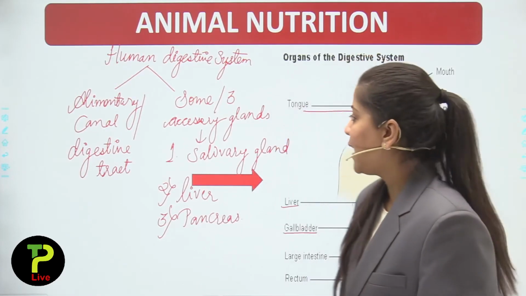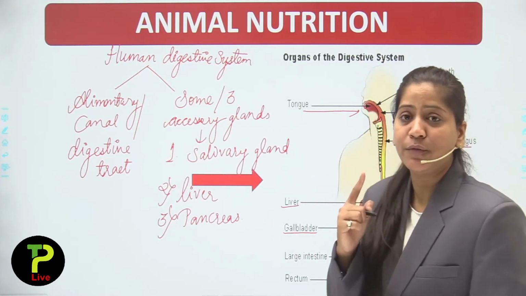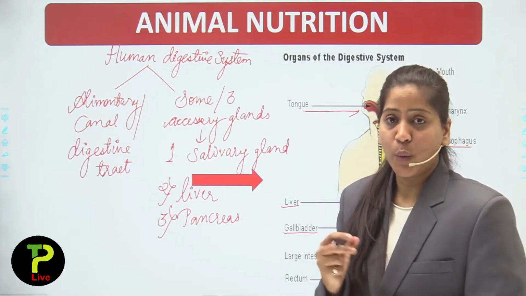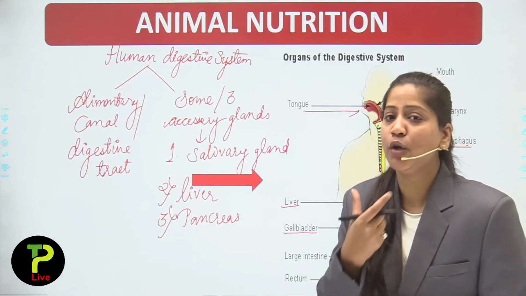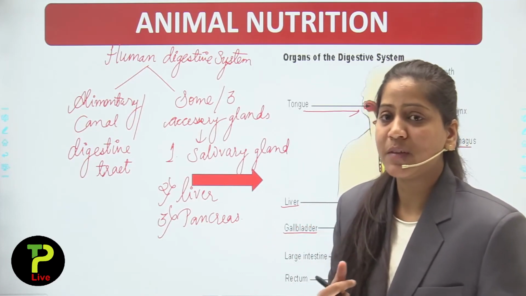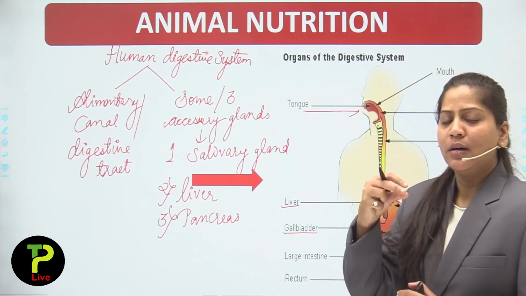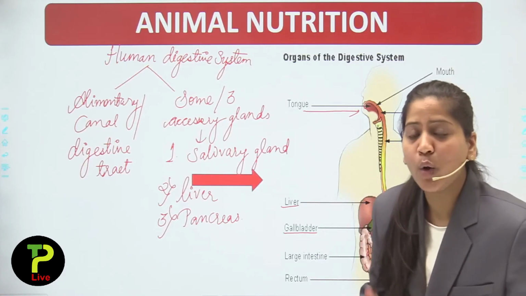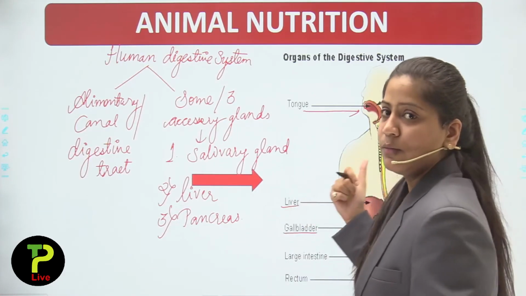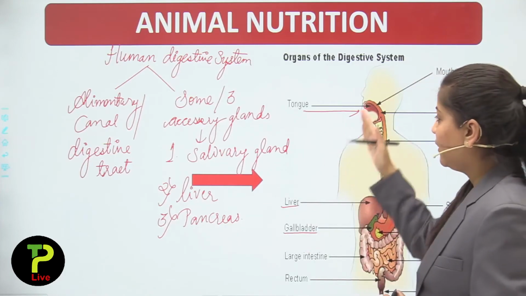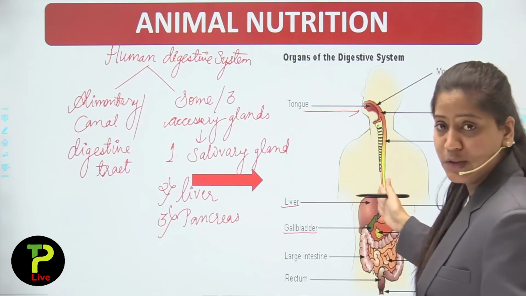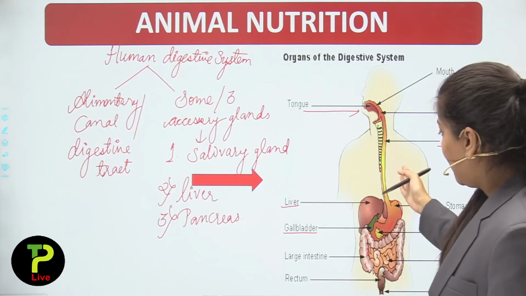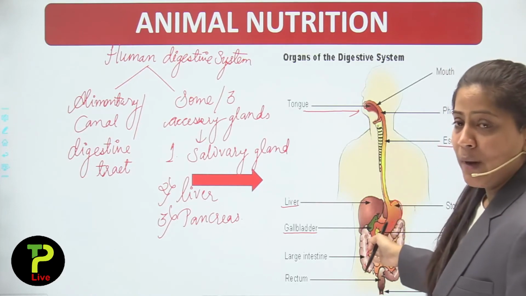I hope you understand. The first accessory gland is the salivary gland present in your mouth, which helps in the breakdown of food for digestion. Then the food leads to the esophagus or food pipe, and it will go into the stomach.